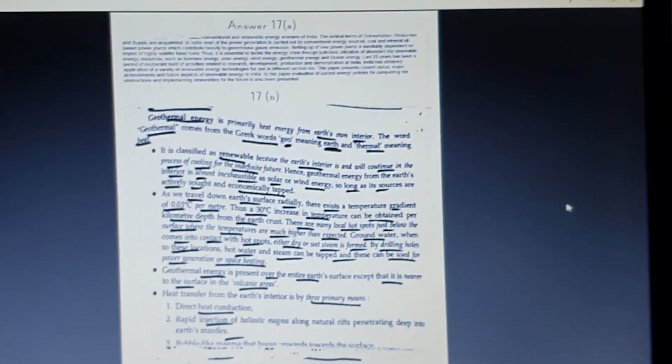He is asking about the statistics and prospects of renewable energy sources, and he asked what geothermal energy is, which should be explained in the form of points. He did not mention what to explain in the geothermal energy, just to explain about geothermal power plants. The next one, you can explain any type of geothermal power plant, taking it as an example.